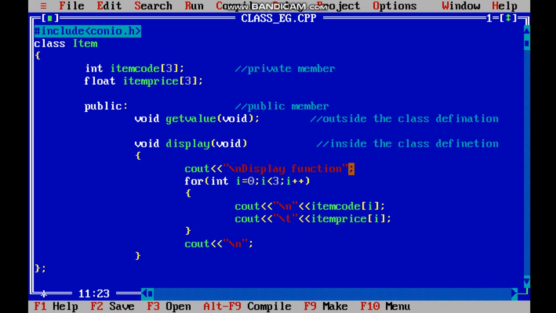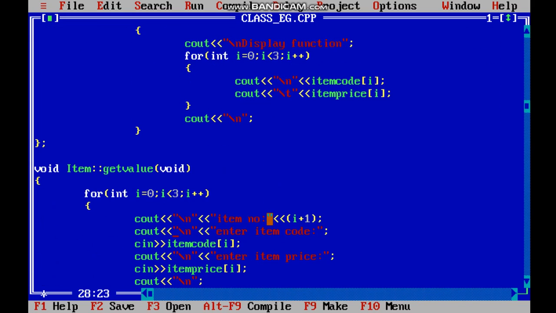First we have written display function as the first statement, so it would be printed as it is. Then a for loop again I have written to print whatever data is stored by the user inside this array with the help of cout. So cout is to display the data, and here we have written cin to take the data from the user. Let us run the program and see the output.